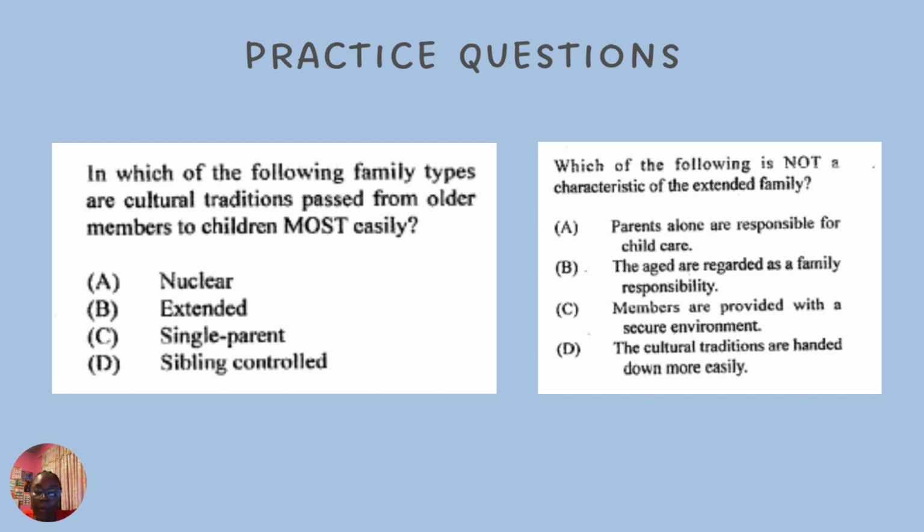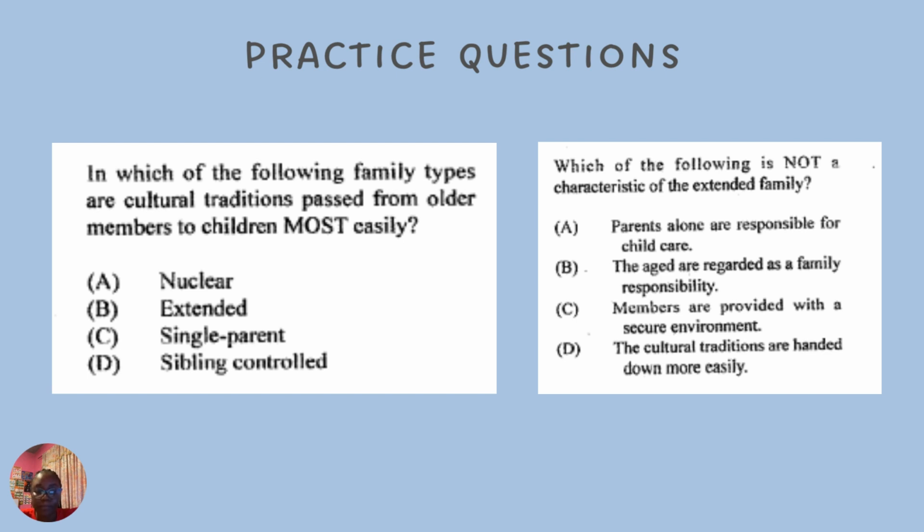Therefore, A would be the answer, because there's not only parents in an extended family. You have other family members. So not only parents are responsible for child care. So you have the grandmother who is sometimes responsible, even an older brother or sister in the extended family, uncles, and some other family members are there.